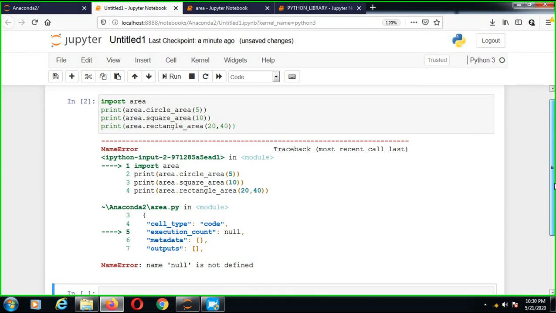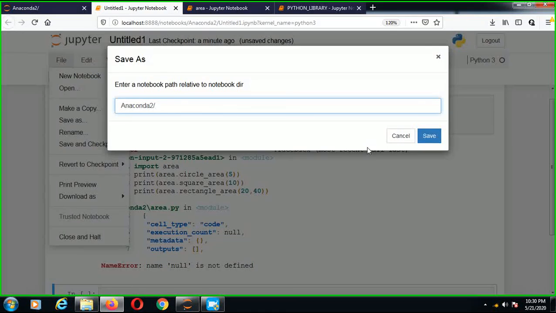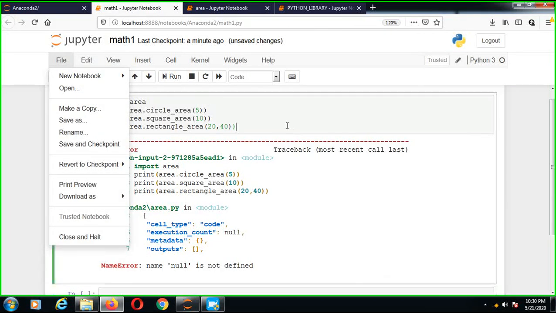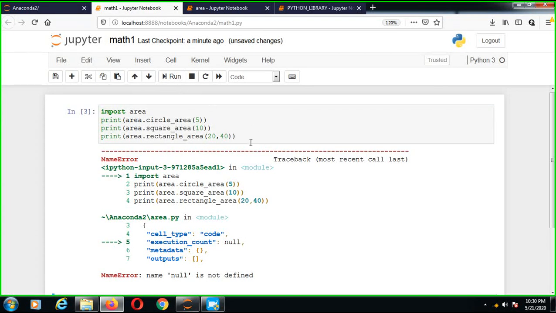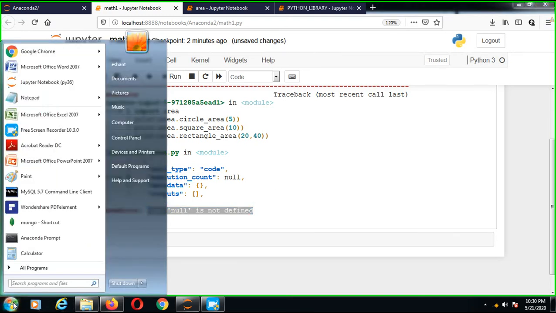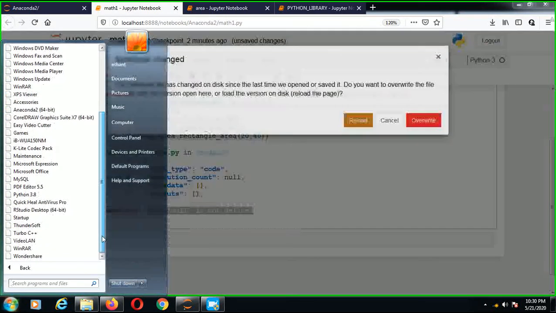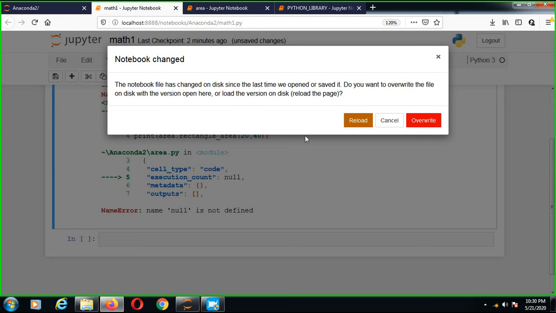Friends, the error is in math1.py, so I want to save this file as math1.py and try to execute. Without the name, we'll have to make some decisions. First we'll have to create the directory. Without the directory we cannot access it, so just go to Python.